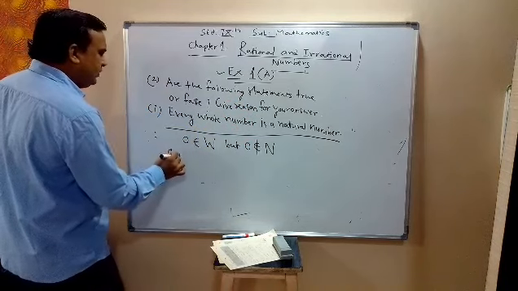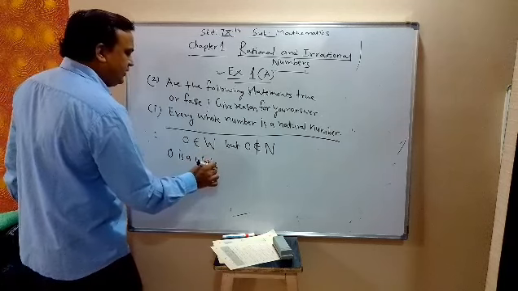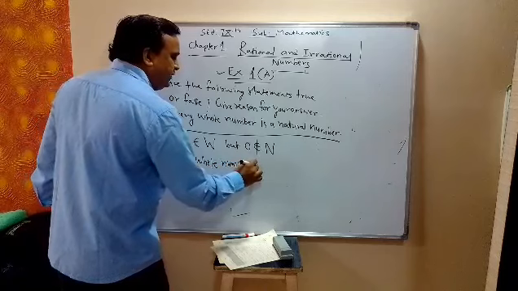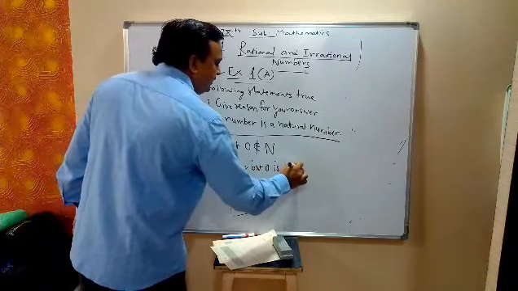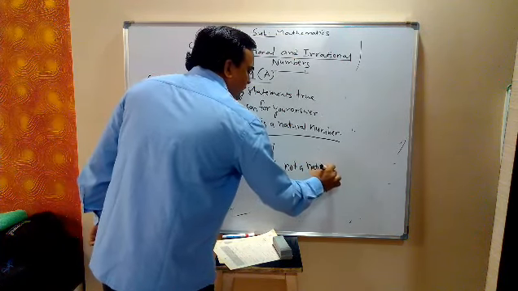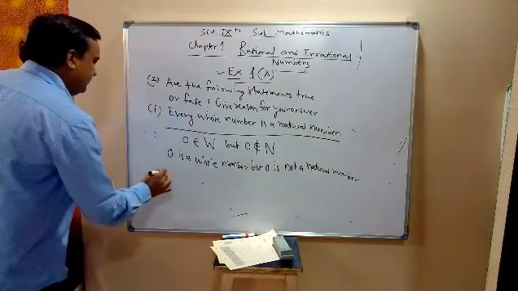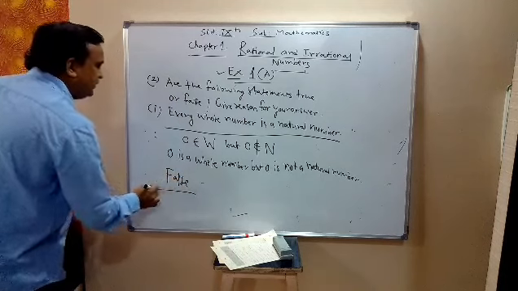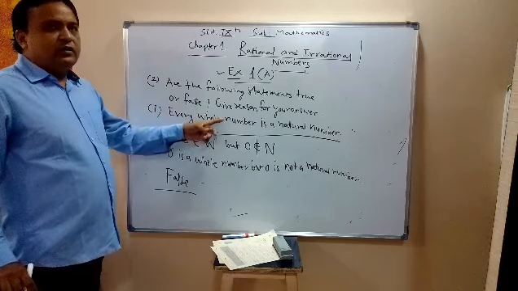So 0 is a whole number, but 0 is not a natural number. So the answer is false. So every whole number is not a natural number.